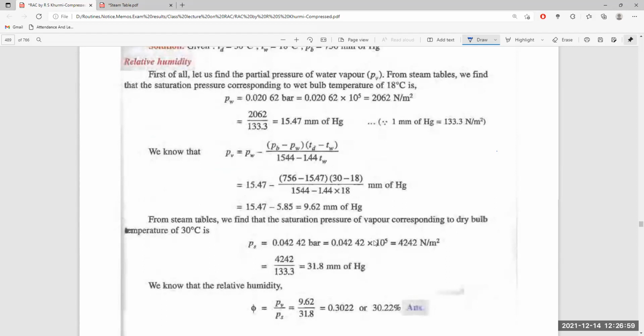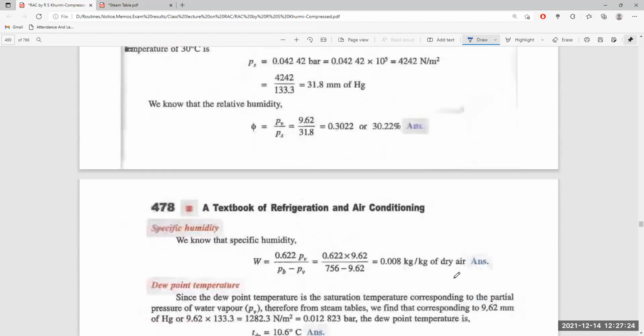From the steam table, the saturation pressure of vapor corresponding to the dry bulb temperature is given as 0.0424 bar, that is 31.8 millimeter of Hg. So the relative humidity will be the partial pressure divided by the saturation pressure, that is 9.62 divided by 31.8, which is equal to 30.22%.